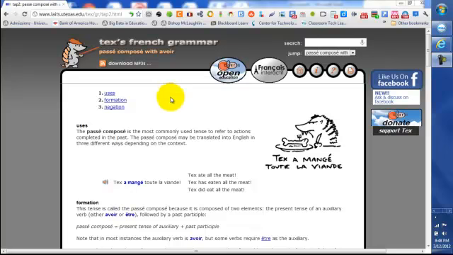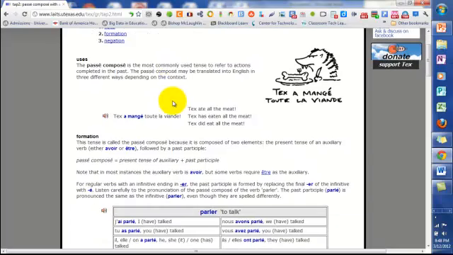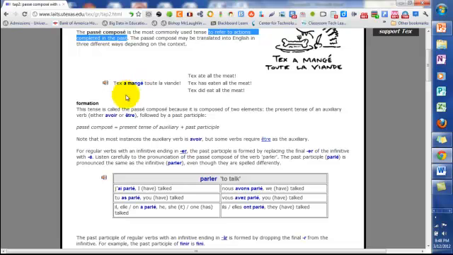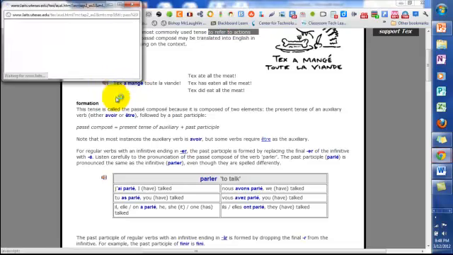We're going to start with the verbs conjugated with avoir, and so we're going to show you the meaning of the verb and how it's formed. Here we have the uses, and actually it's pretty simple. It's used to refer to actions that are completed in the past. Later on you're going to find a tense that's used to express actions that were going on in the past, but this one is simple, really a simple past, something that expresses an action that has been completed and it was not ongoing. For example, Tex a mangé toute la viande.